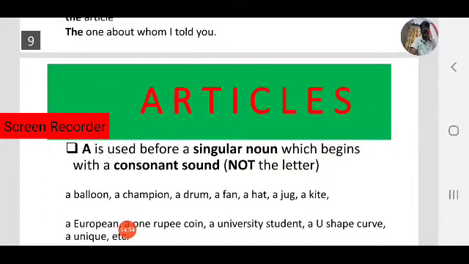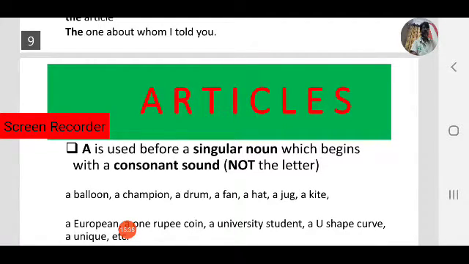So let us focus on how to use these articles. A is used before a singular noun which begins with a consonant sound. We already learnt about English articles. There are three English articles: a, an and the. A or an can be used before singular nouns. We have already discussed this with some examples.